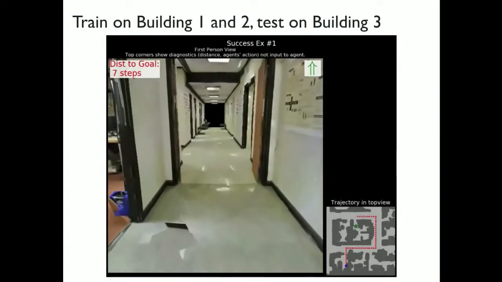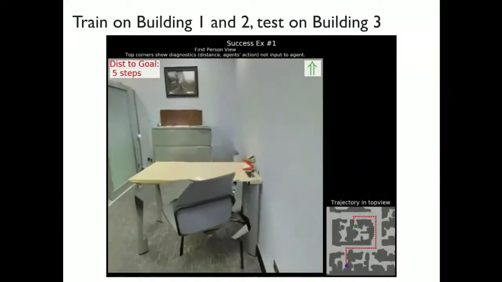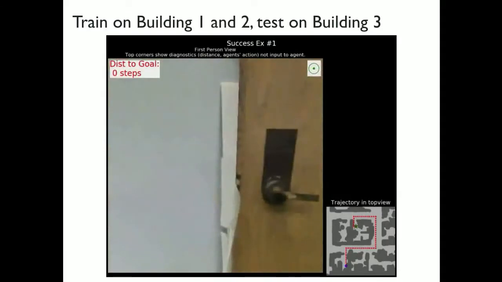Yes? So does the robot at every point in time know its location also during the mapping process? Yeah, so in this case, remember this ego motion that I was saying is being input to the network? That ego motion in this particular case, because in simulation we have assumed that we know precisely what the ego motion is. So that's why it's able to maintain these consistent representations. I'm going to show you a little bit at the end where we have tried to relax this assumption, and I think that will address some of the questions.